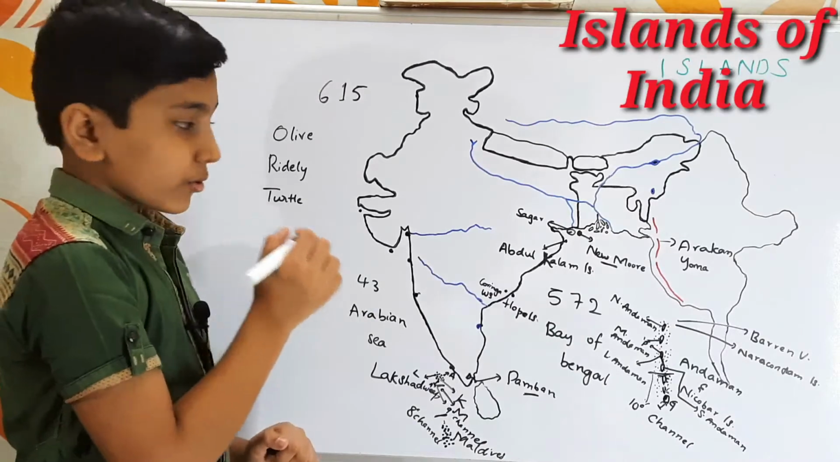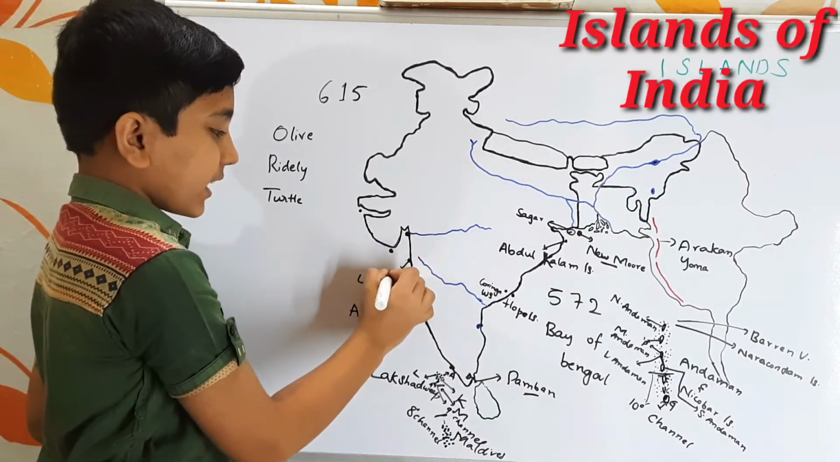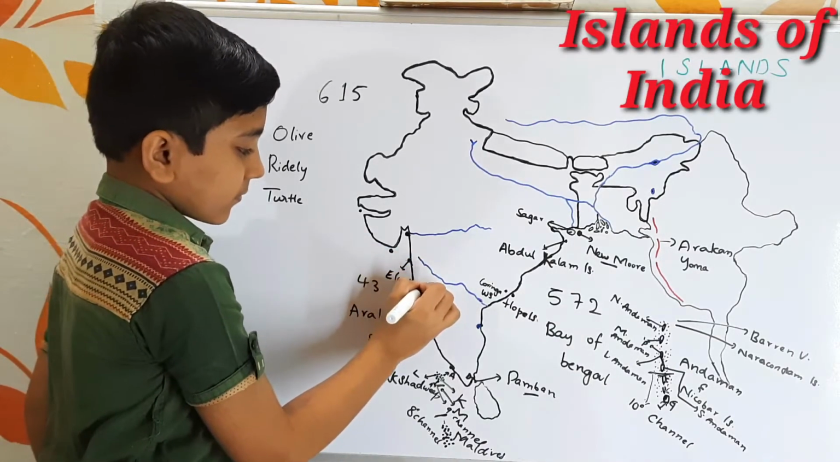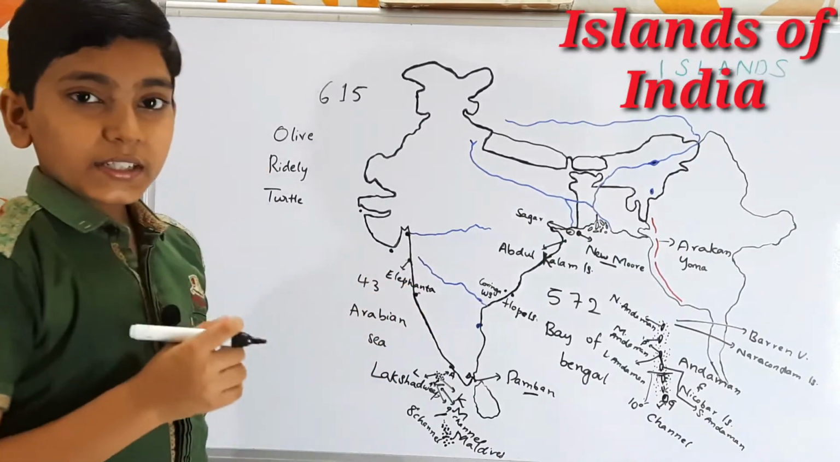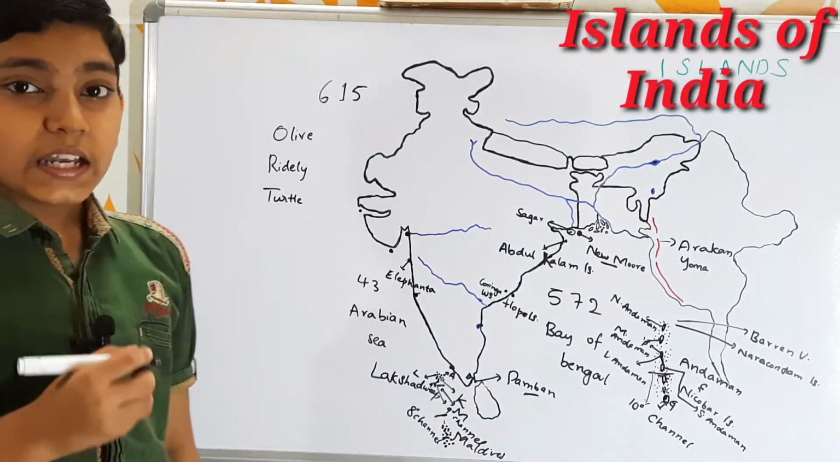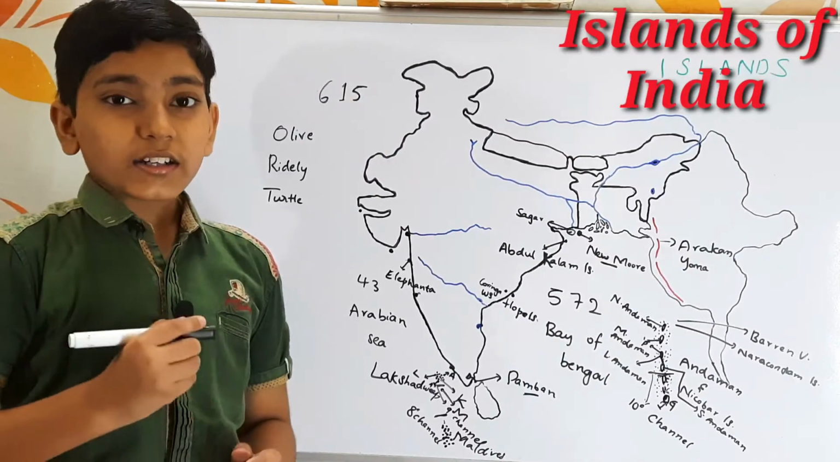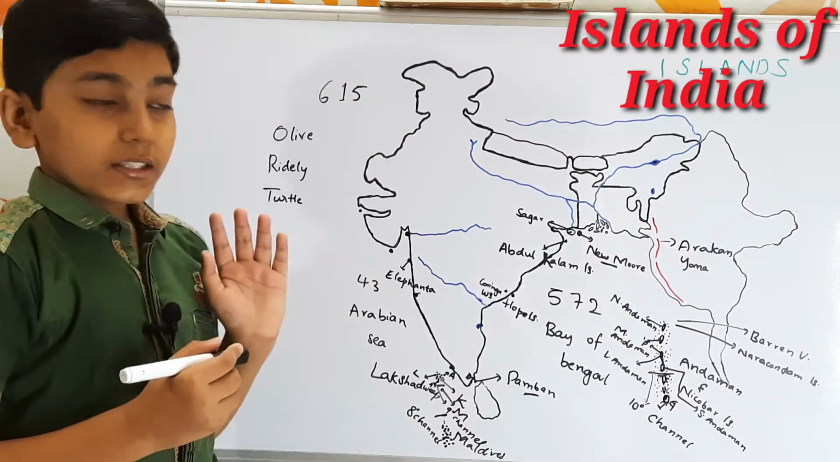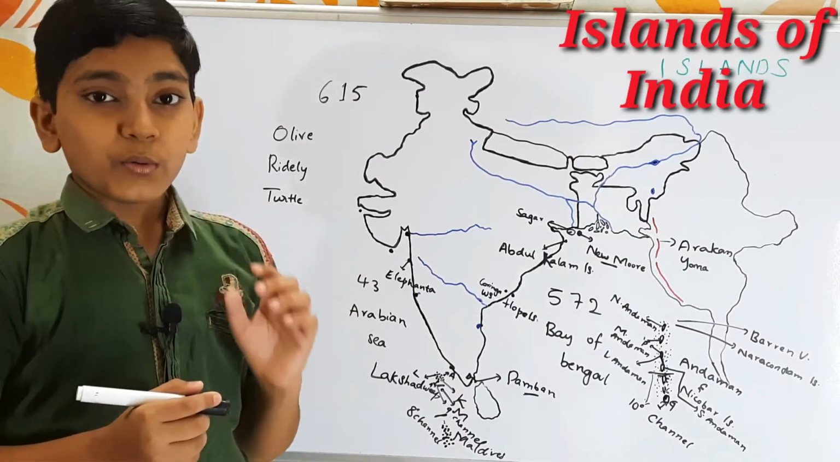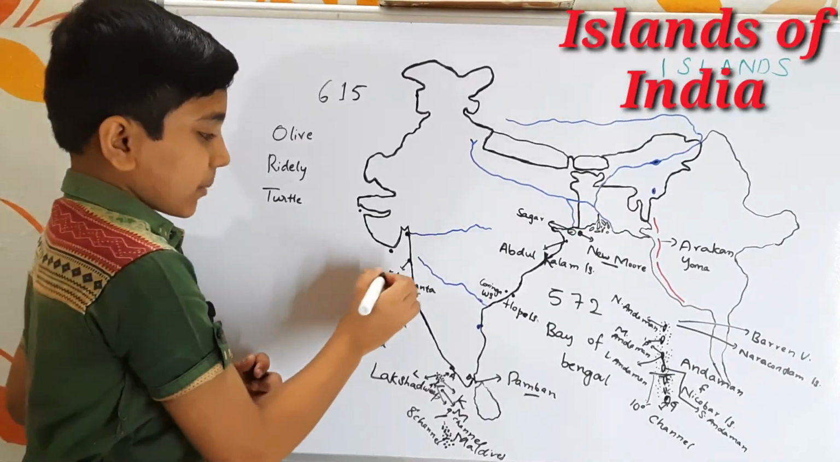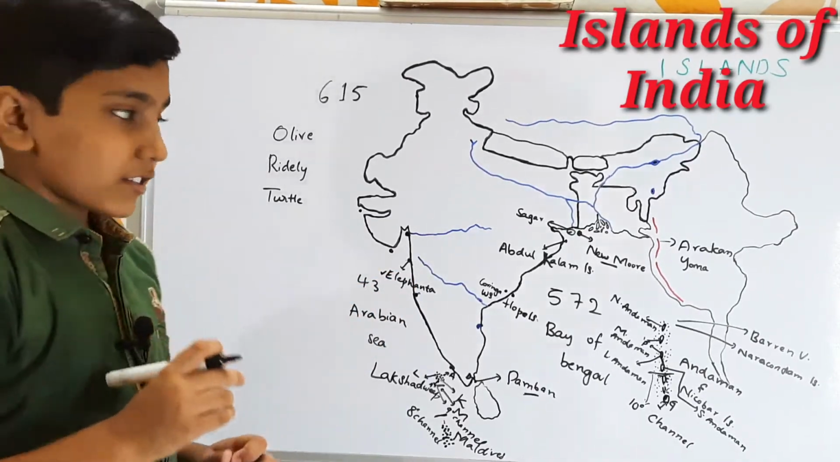Next let us come to here. Here we find the Elephanta Island. This Elephanta Island is famous for the Elephanta Caves, which are rock-cut caves, and it is one of the islands which make up the Mumbai harbour. So it is about the Elephanta. It is situated in Maharashtra.